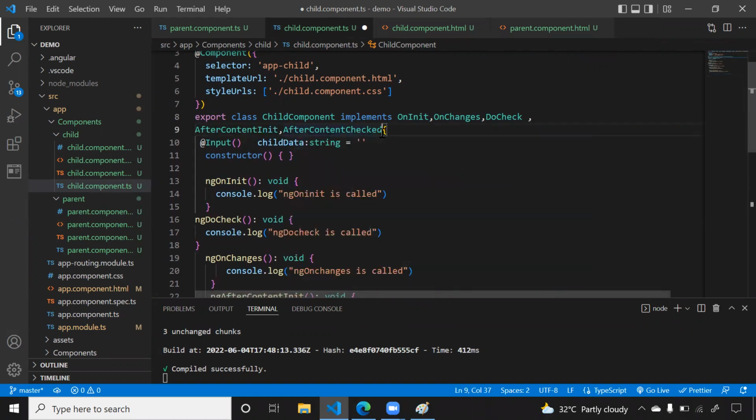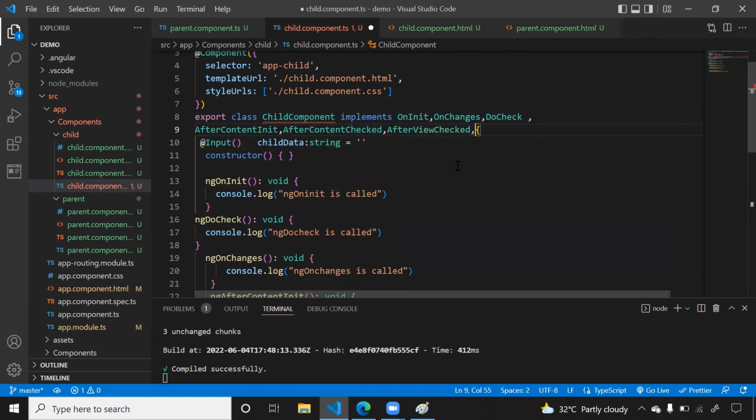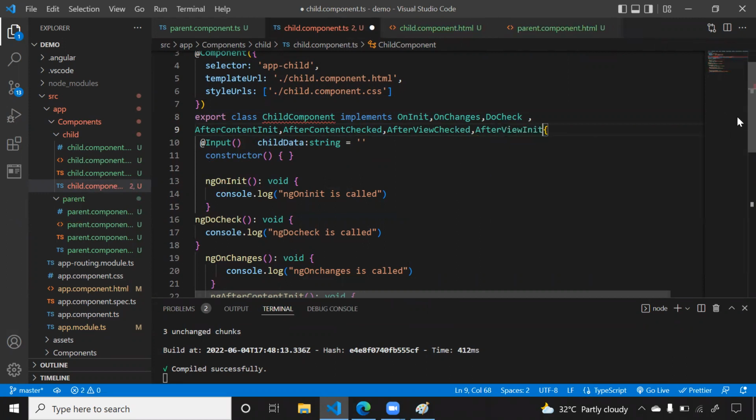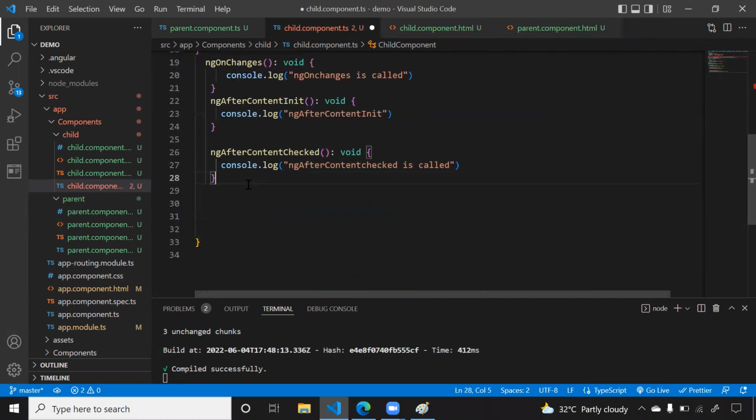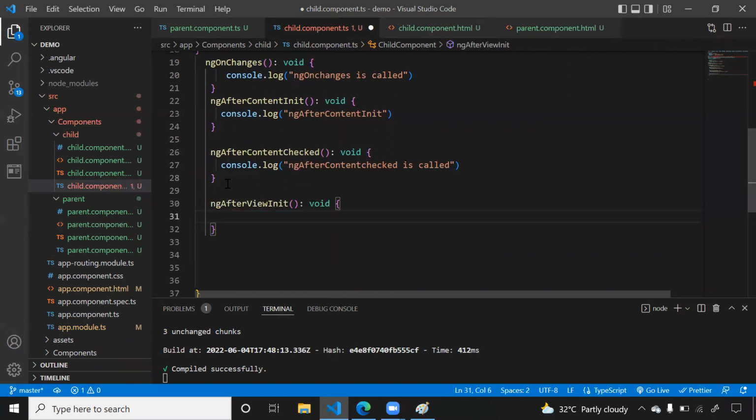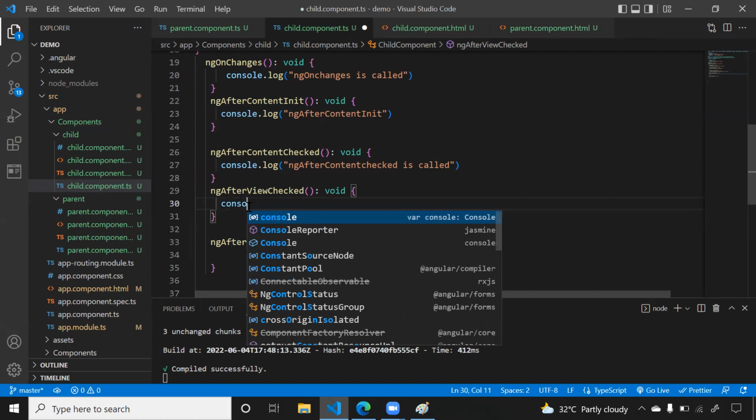Okay, let me implement both the interfaces at a time. So ngAfterViewChecked and ngAfterViewInit. I'm just implementing both the things at a time. So ngAfterViewInit, and before that I will write ngAfterContentChecked. Now here, the same console.log.